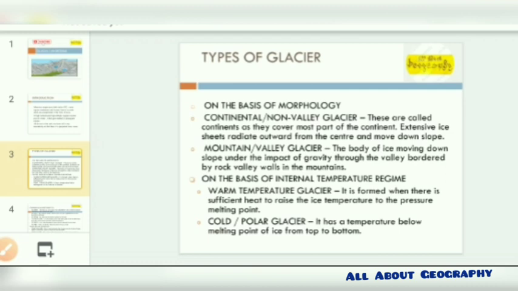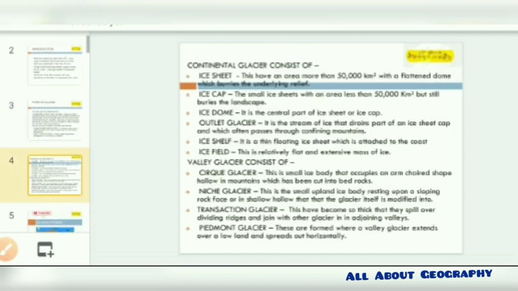And further we are going to divide these glaciers according to their various parts. Basically, the continental and the mountain or the valley glaciers are further classified, which we are going to see in the next slide. That is, the continental glaciers are divided into ice sheet, ice cap, dome, outlet glaciers, shelf and the field.